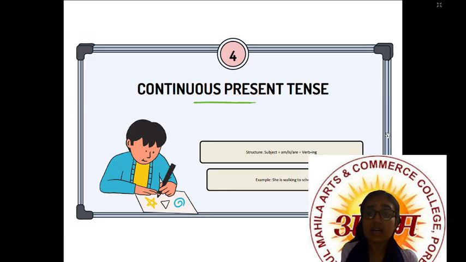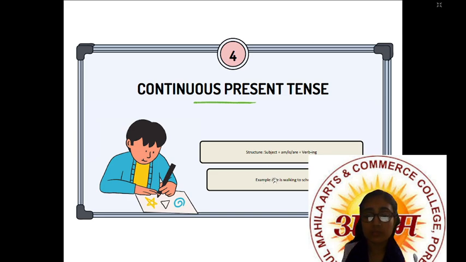Next is continuous present tense. In continuous present tense, subject, then am, is or are as per the subject, plus verb plus ing. Subject means he, she, it or I, we, you, they, right? Then am, is, are as per the subject, means I am, we are, you are, he, she, it is, they are. And verb means whatever it is plus ing.